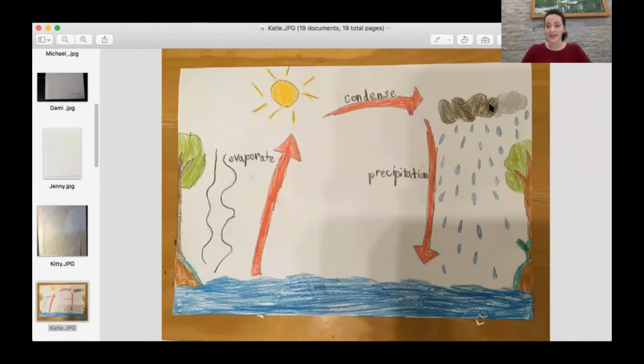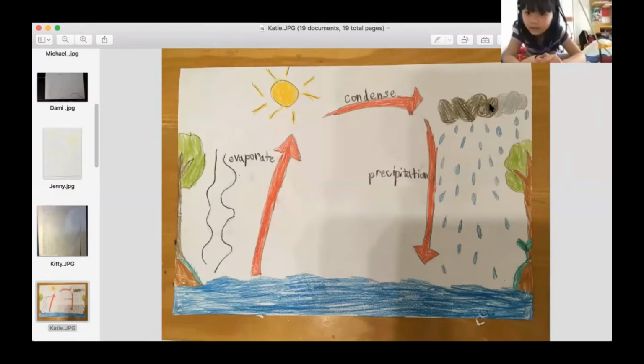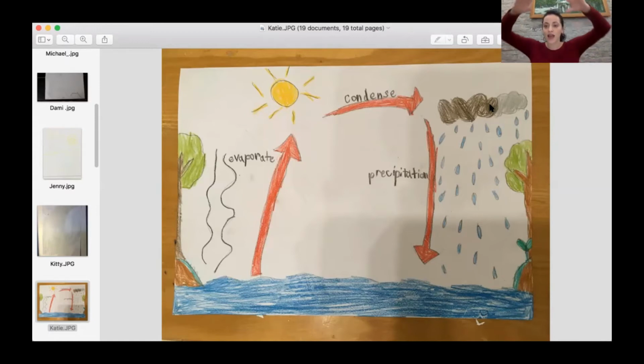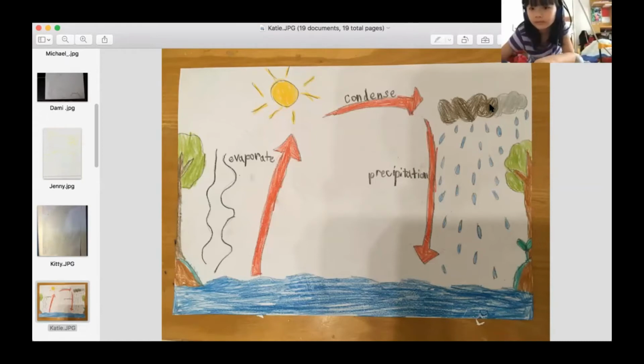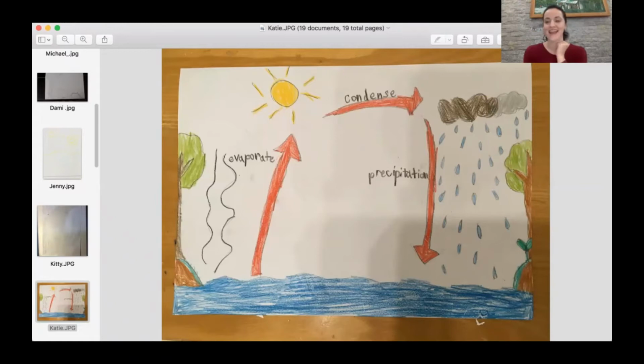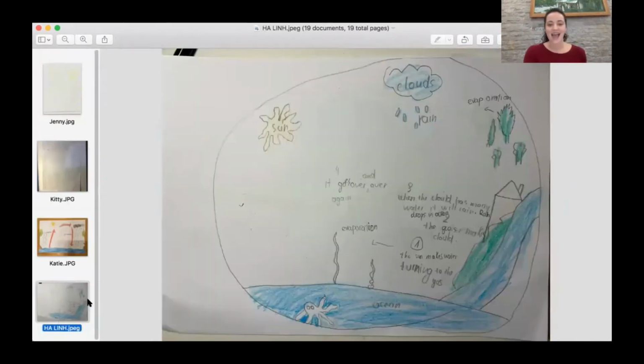Right? Because when the gas rises up, does it get colder or hotter up high? Colder. So what happens when the gas goes up? What happens to the water vapor up here? Does it keep evaporating or does it get colder? It gets colder and it can turn to snow. Excellent. There we go, Katie. Katie said it all. It gets higher, and when it gets colder, it condenses into a cloud. Very nice. Here is Helen.